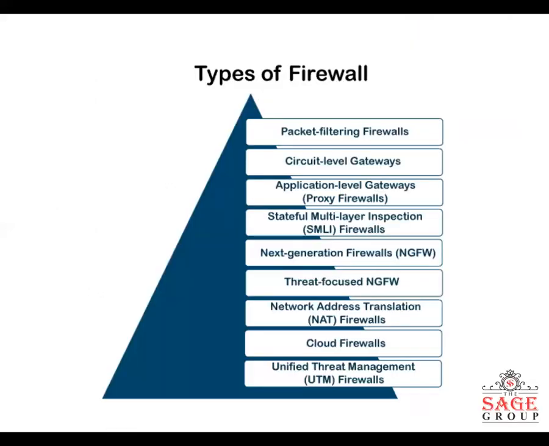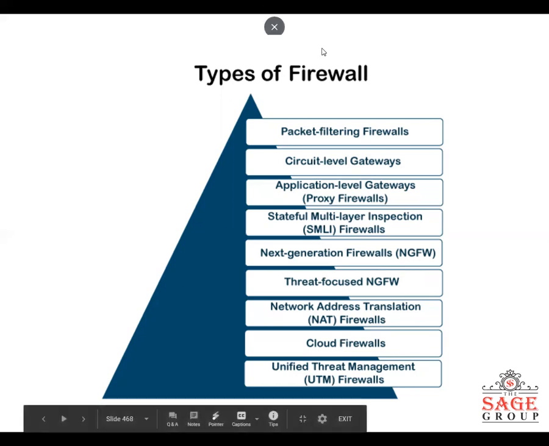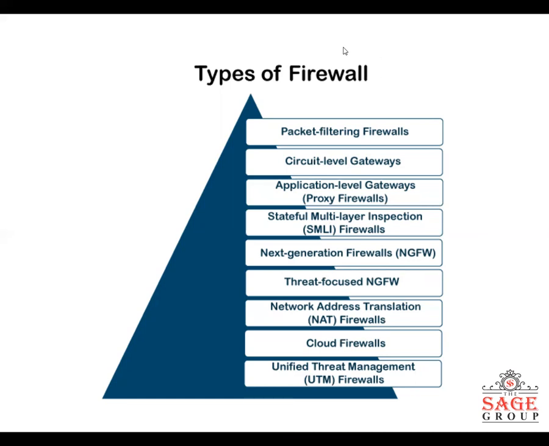This is the basic diagram which represents the different types of firewall: packet filtering, circuit level, application level gateway, stateful multi-level inspection firewall, next generation firewall, threat focused NGFW firewall, network address translation, that is NAT firewall, cloud firewall, and unified threat management firewall. Thanks.